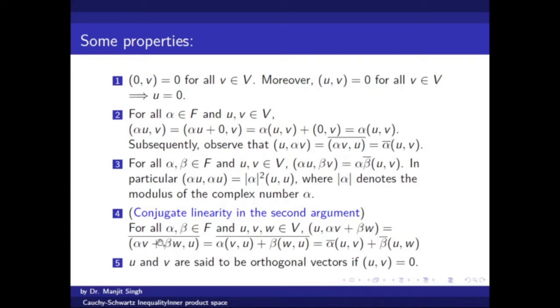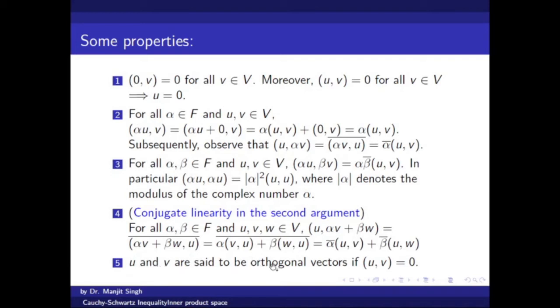Now we can open it using linearity in the first argument, and applying the conjugate property we finally get this. So it tells us that if we are dealing with the second argument and the scalar is a linear combination, the scalar can be taken outside, but there will be a conjugate sign. Students can understand all these properties in the sense of complex numbers.